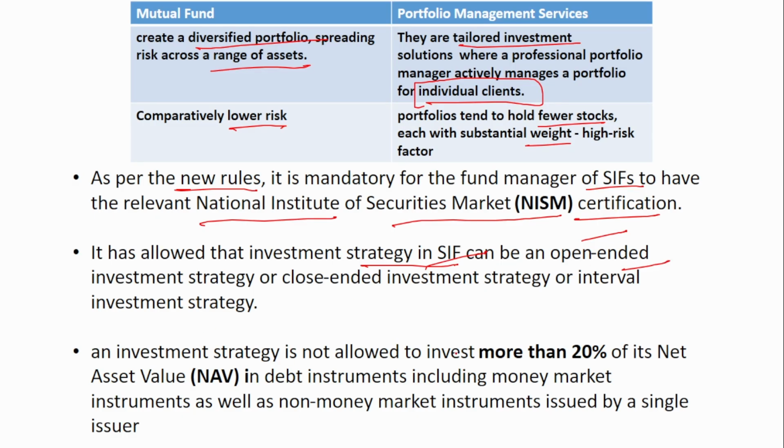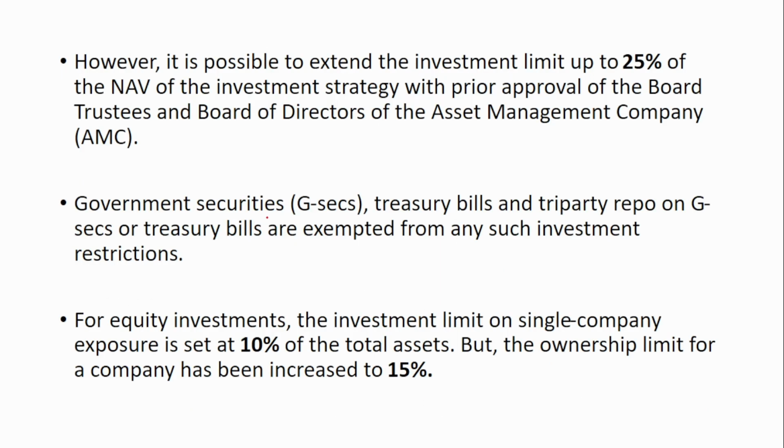An investment strategy is not allowed to invest more than 20% of its NAV in debt instruments, including money market instruments as well as non-money market instruments issued by a single issuer. So if the total investment is 100 crores, not more than 20 crores should be invested in these debt instruments. However, government securities, treasury bills, and tri-party repo do not have any limits. You can invest in these instruments, and they are exempted from any such investment restriction.